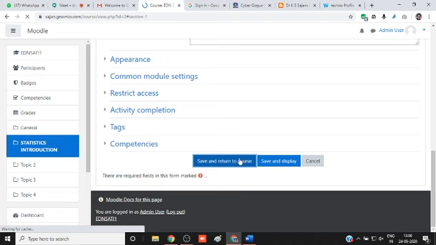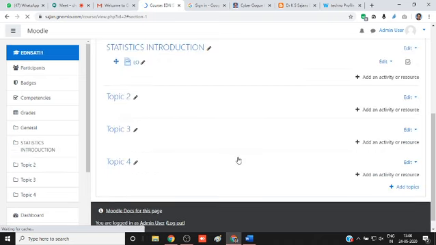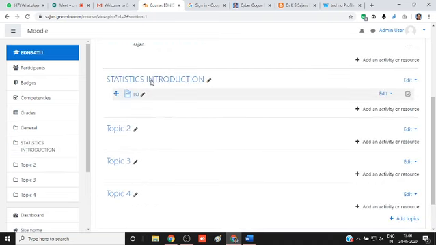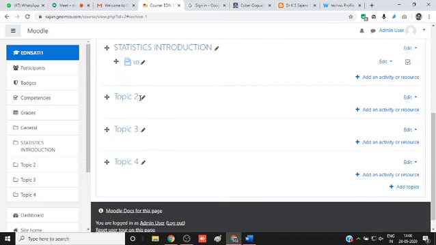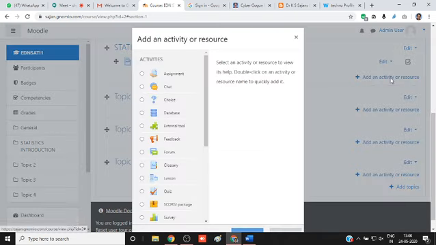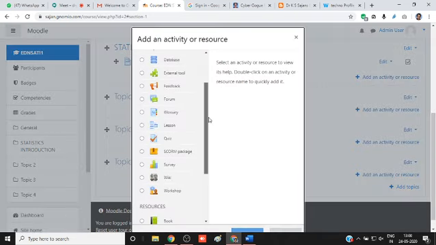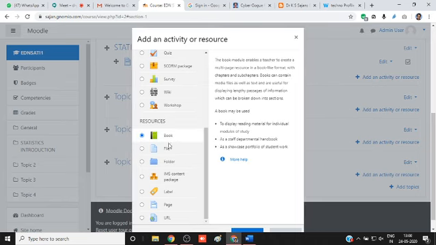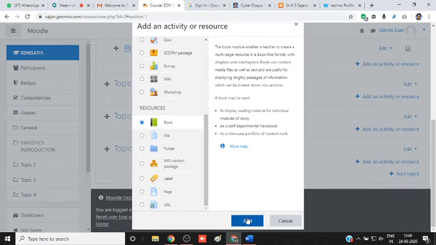Then the important element is the book. Next, you have to start a book. This is only for our first module. Okay, this is the second module. So for the first module, we have to add other things. So click on activities again. Then select book. This is the important resource we can add. Click on the add button.